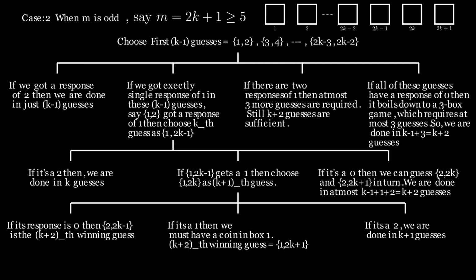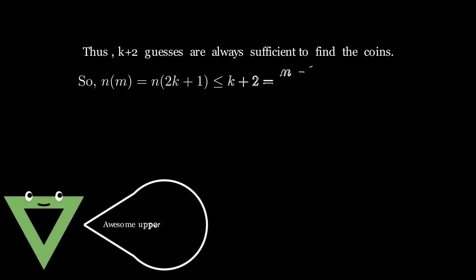Now observe that the other coin is in box 2k plus 1, so we can make our k plus 2th guess to be box 1 and box 2k plus 1. Thus, k plus 2 guesses are always sufficient to find the coins. So n of m has to be less than or equal to k plus 2 again. That is, n of m has to be less than or equal to m plus 3 by 2 in the case when m is odd.